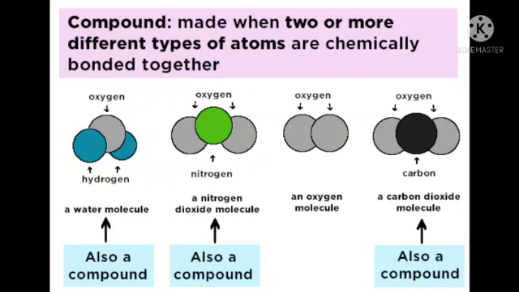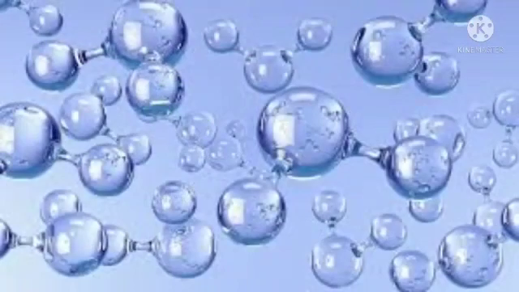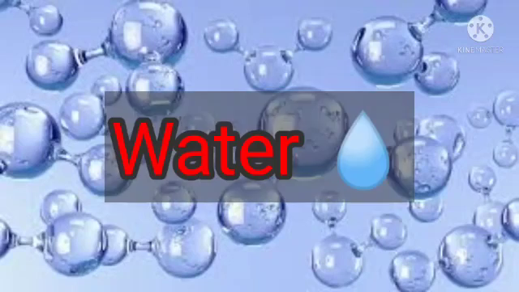And next example, carbon dioxide. One carbon atom, two oxygen atoms combine and form a compound. So compound means two or more different types of atoms are chemically bonded. We can say that compound. Now you understand the difference between molecule and compound. Some examples of compound, chemical name, and what are the elements present and uses we are going to learn.